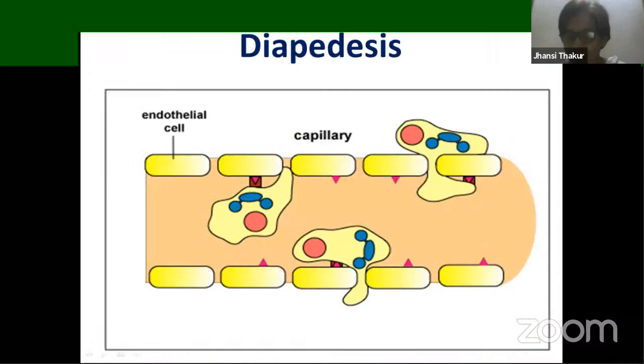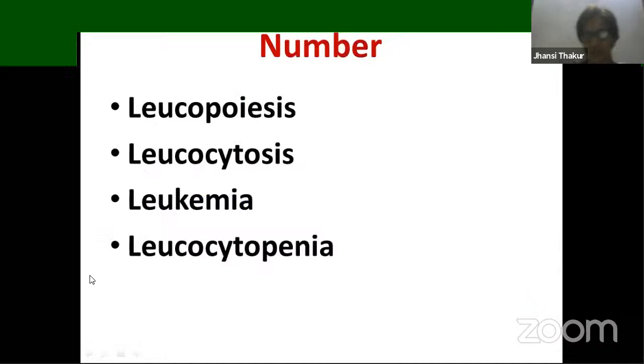Now, what is diapedesis? WBCs have the nature to come out of the capillary walls. You know, WBC is a part of blood. Blood flows through blood vessels, and the blood vessels end with capillaries. These capillaries have minute spaces between them, and the WBCs exhibit amoeboid movement. So slowly they come out of these capillary walls and enter the tissues. This movement of WBCs through the capillary walls and entering into the tissues is called diapedesis.